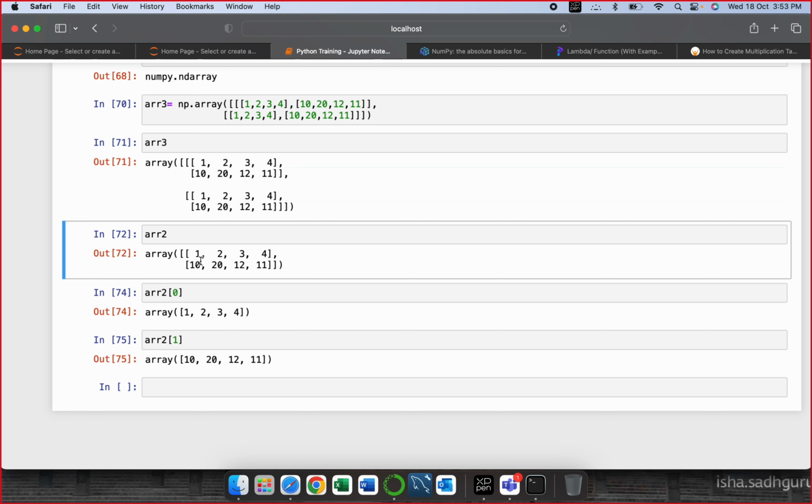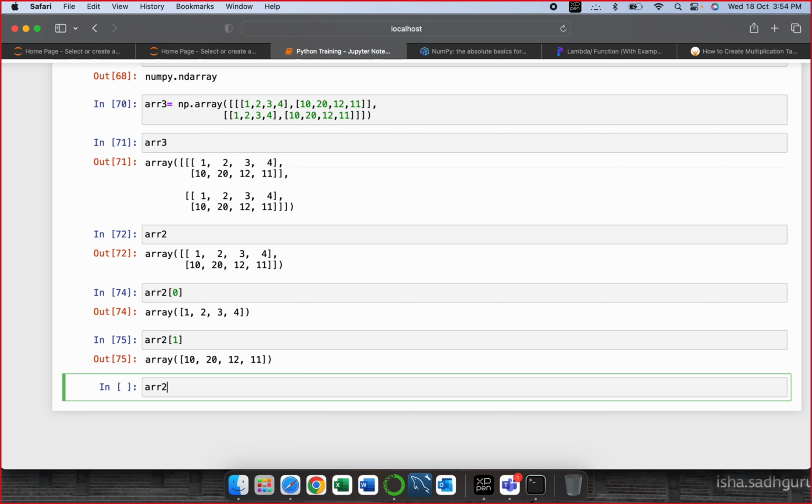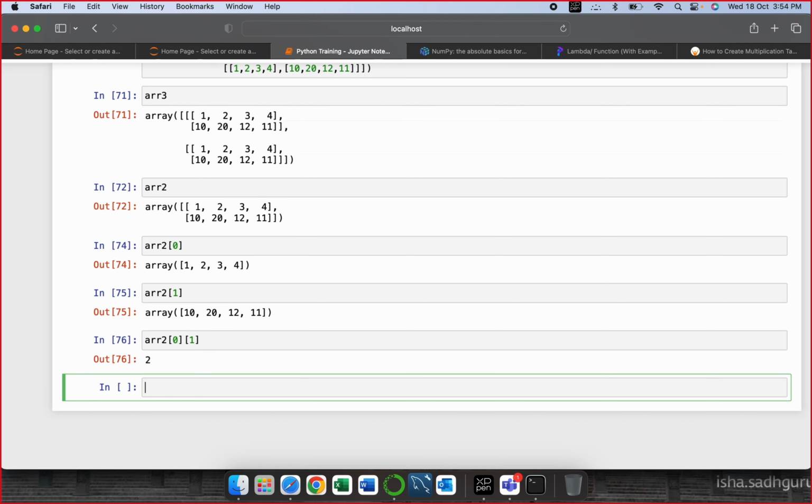Get my point? This is the first element of the first index, this is the second element of the first index. So ARR2, this is my first index, I am accessing the second element of the first index. So it gives me 2.